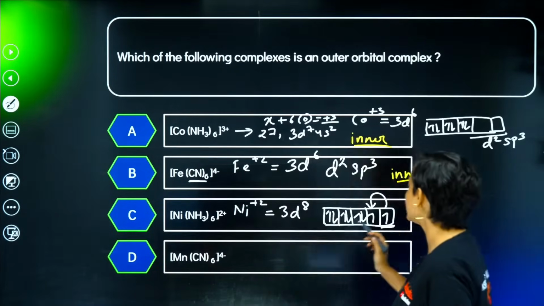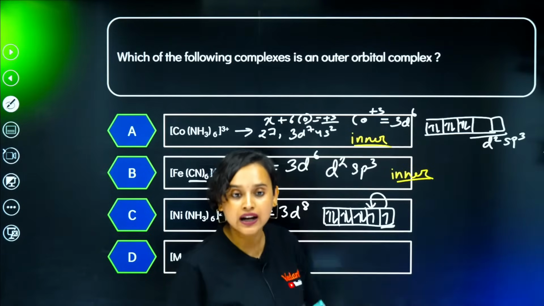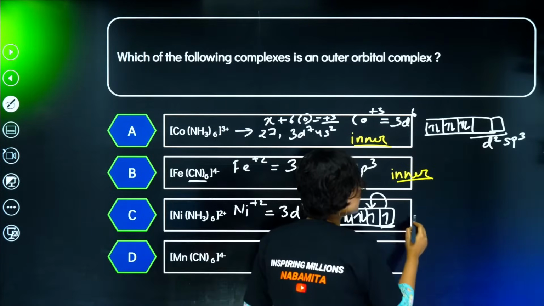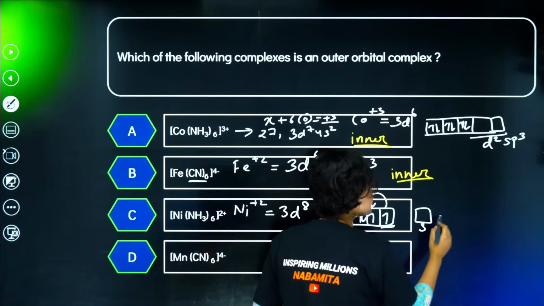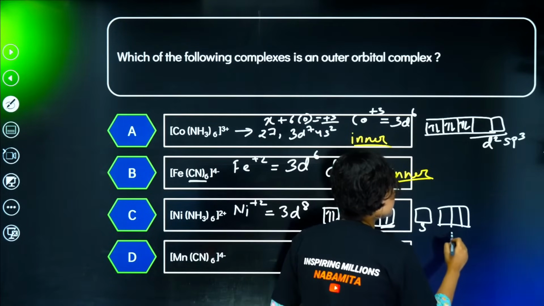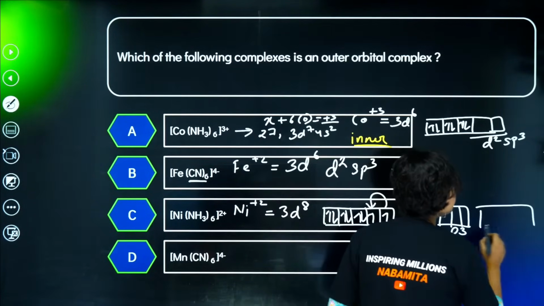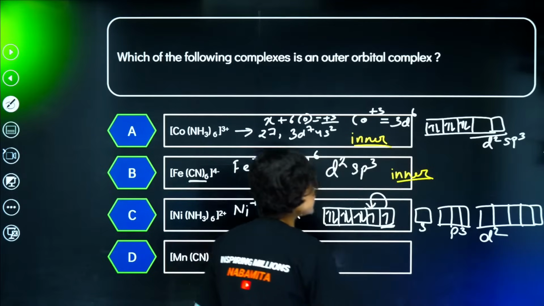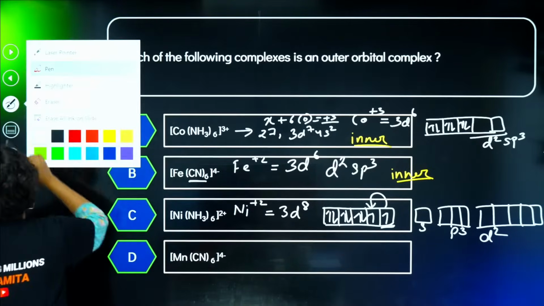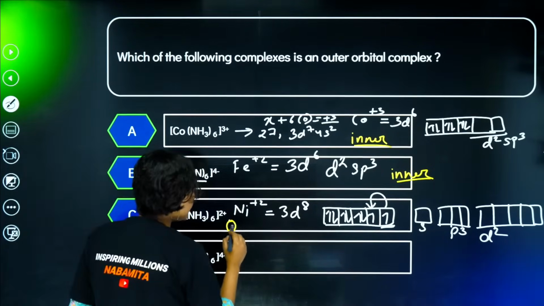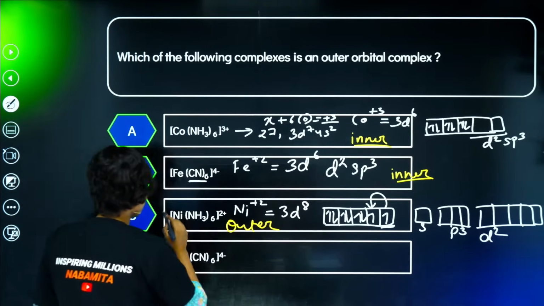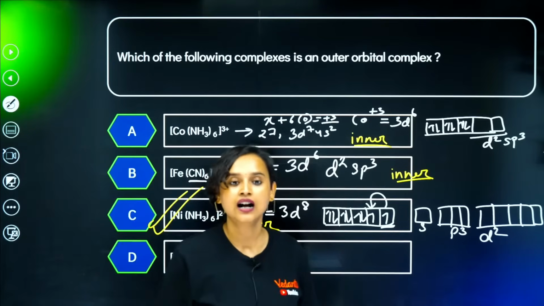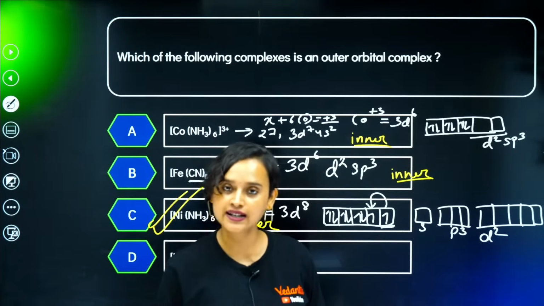So instead of pairing up, it will take the next vacant s, the next vacant p3, and the next vacant d2 orbitals, which means that this is going to be our outer orbital complex. So this is our correct answer. Makes sense? Yes?